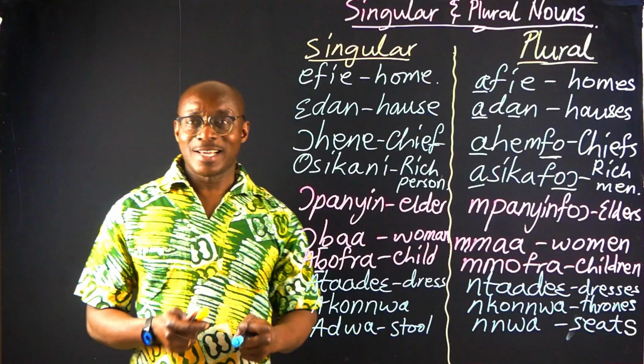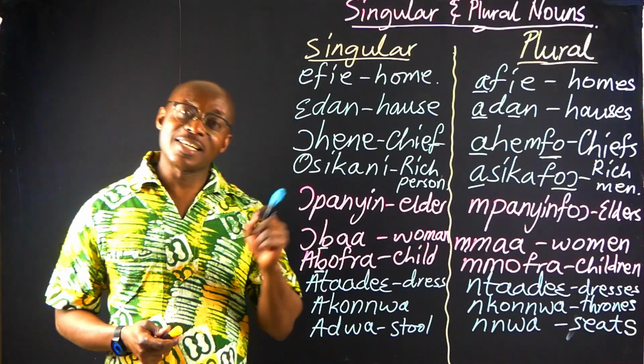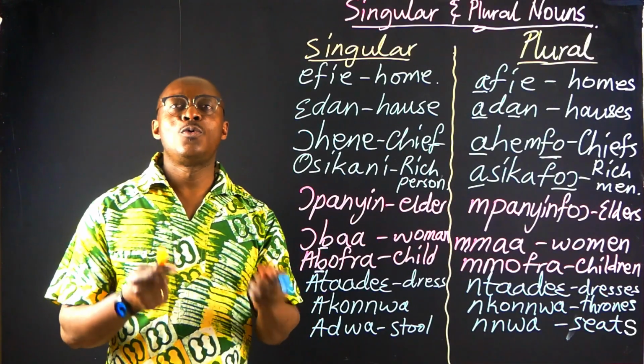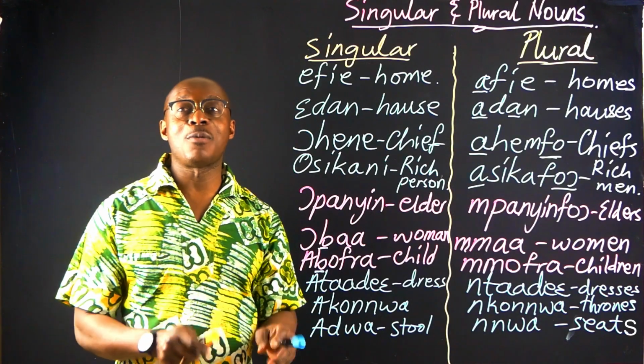Now we need to go to the next category of nouns, and that is kinship nouns, and then nouns whose plural form and singular form remain the same. So we will end part 2 here. For explanations for nouns that form their plural nouns by having the suffix nom, and also those whose plural nouns and singular nouns are the same, check the concluding part, that is part 3, of the 3 lessons on singular and plural nouns.